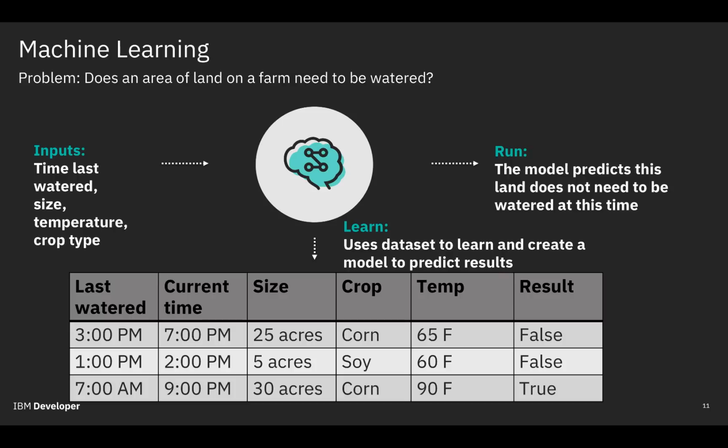Essentially, what this model does is determine what the parameters are in a traditional algorithm. Instead of arbitrarily deciding that if the temperature is higher than 70 degrees and 2 hours have passed, then you have to water the field, we use this model to determine what that logic will be. Essentially, machine learning helps find the parameters of our if-then-else statements. This model, unlike a traditional algorithm, can continuously be trained and be used in the future to predict values.